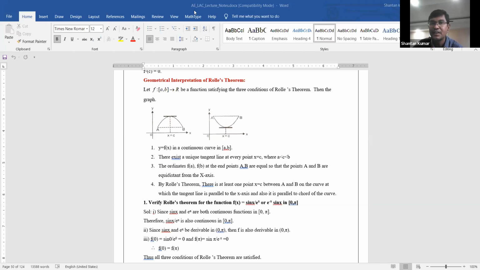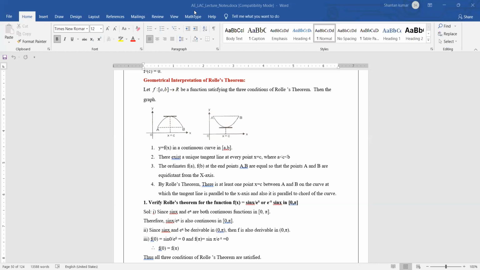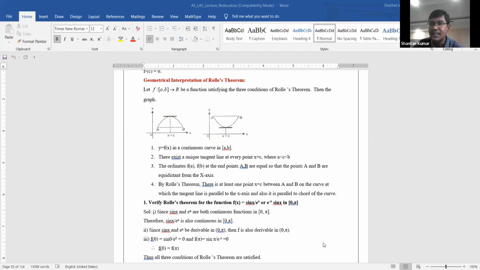No. Why not? If it were sin x in the denominator, then it could take an infinite value. But here sin x is in the numerator with e power x in the denominator, so it is not possible to get an infinite value. Therefore the derivative exists in the open interval 0, pi.